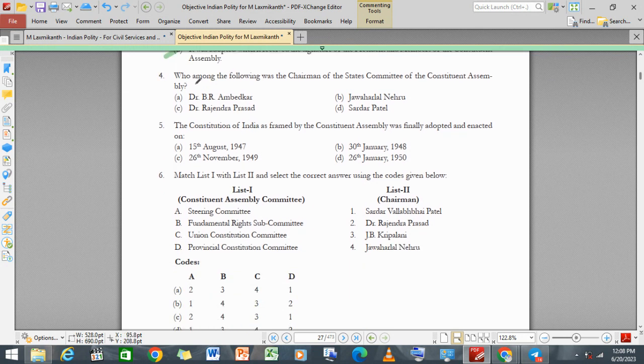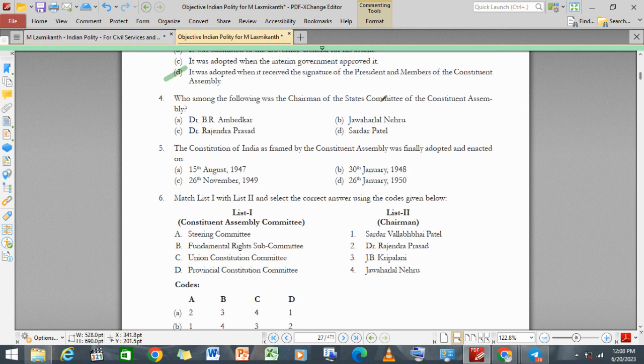Thereafter, fourth: who among the following was the chairman of the States Committee in the Constituent Assembly? Remember, chairman of the States Committee for the Constituent Assembly. What could it be? It was Jawaharlal Nehru, right? Sardar Patel was in the home, Ambedkar was in the drafting, Rajendra Prasad was on the flag committee and lawmaking. So the chairman of the States Committee for the Constituent Assembly was Jawaharlal Nehru. All right.